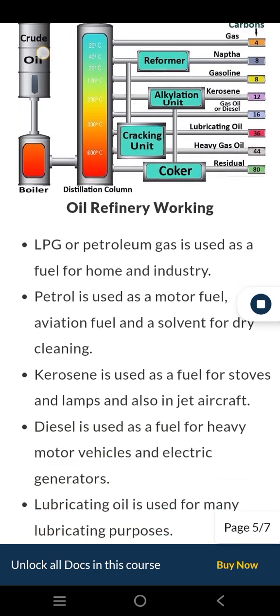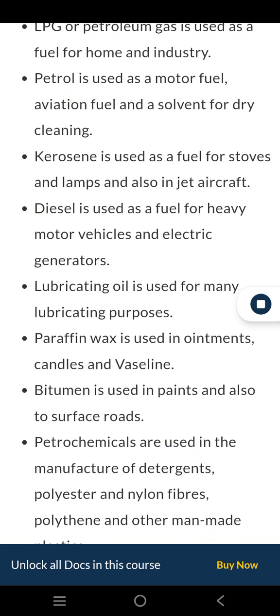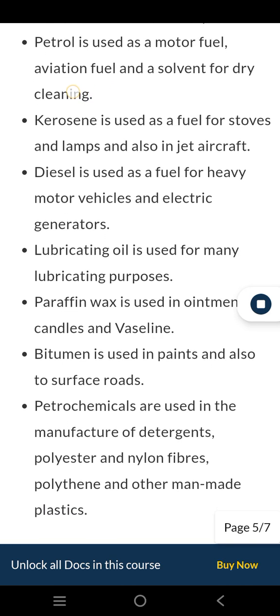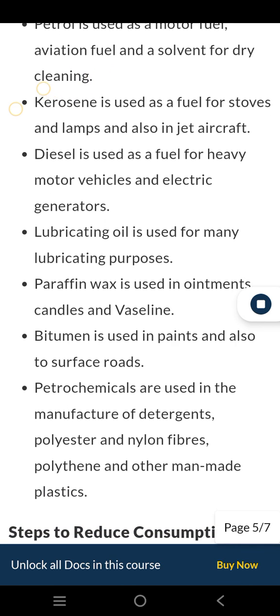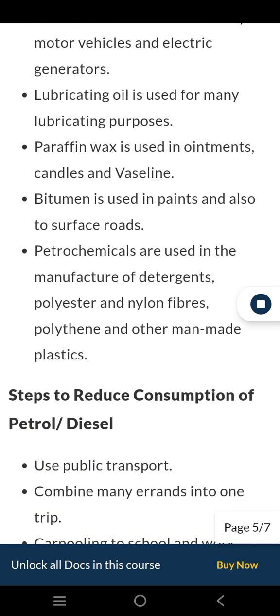Kerosene is used as a fuel for stoves and lamps and also in jet aircraft. Diesel is used as a fuel for heavy motor vehicles and electric generators. Lubricating oil is used for many lubricating purposes. Paraffin wax is used in ointments, candles and Vaseline. Bitumen is used in paints and also to surface roads. Petrochemicals are used in the manufacture of detergents, polyester and nylon fibers, polythene and other man-made plastics.